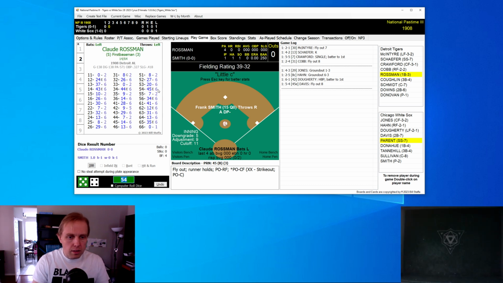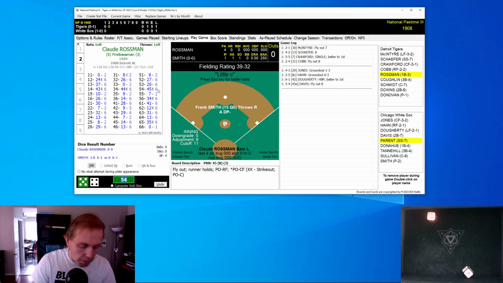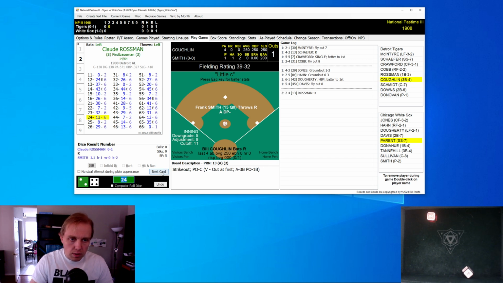You'll see that little E technically should have come up, but because the result would not have been an error in the end, we don't have to roll.